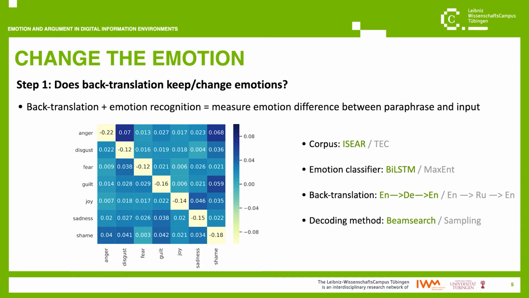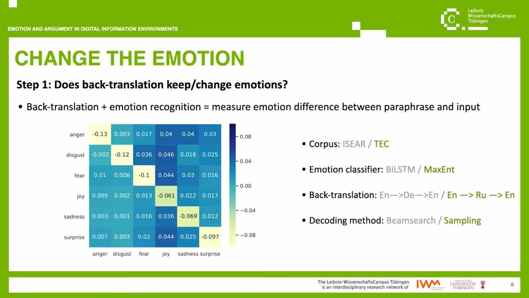This is a nice finding, but it cannot be generalized as a property of back translation because it may depend on the specific parameters that I used. For instance, it can be an effect of the texts that I used, of the type of emotion classifier I used, the languages I selected for back translation, and the nuts and bolts for generating the translations themselves.